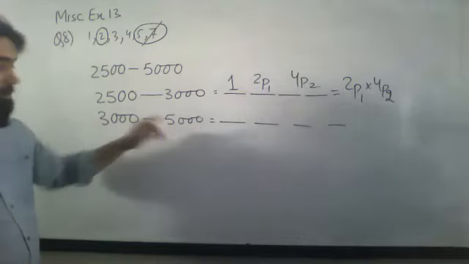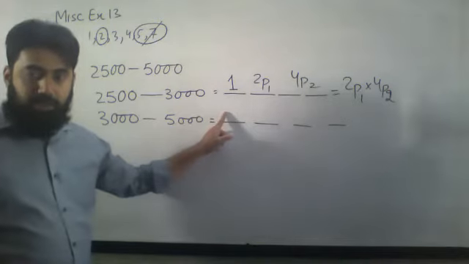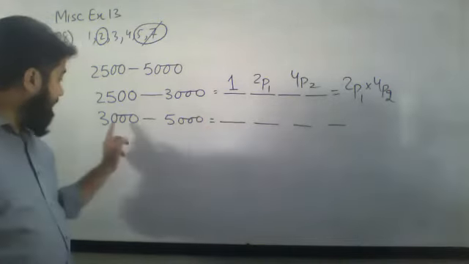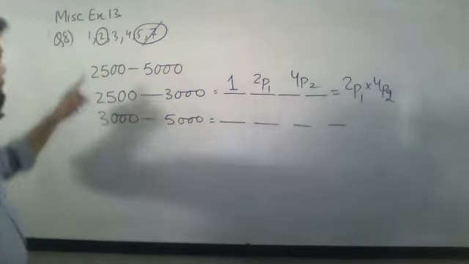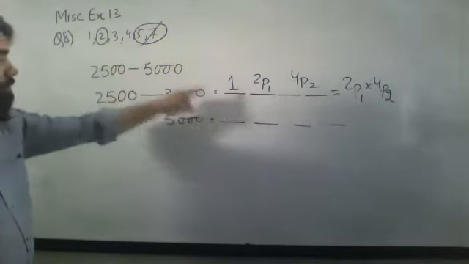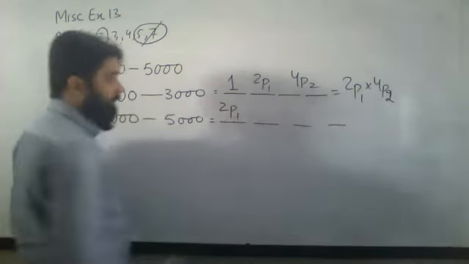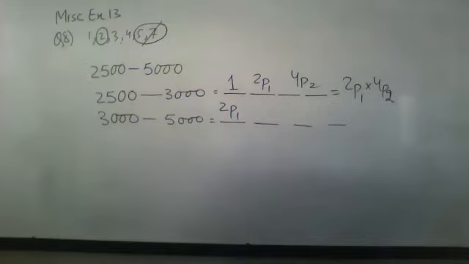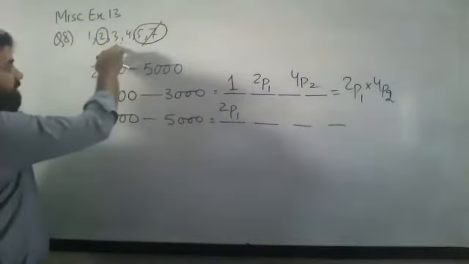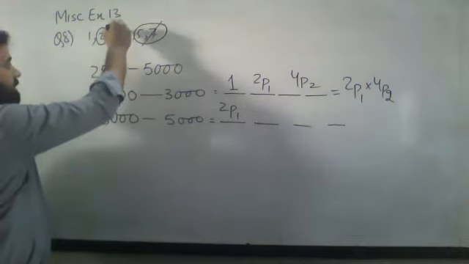Now coming to this one. For this 3000 to 5000, 5000 or greater number can't come over here. I'm starting from 3, so which number can come over here? Either 3 can come in the first one, or 4 can come in the first one. So 2p1. Out of 3 or 4, I can select any one. For instance, I have selected 3.